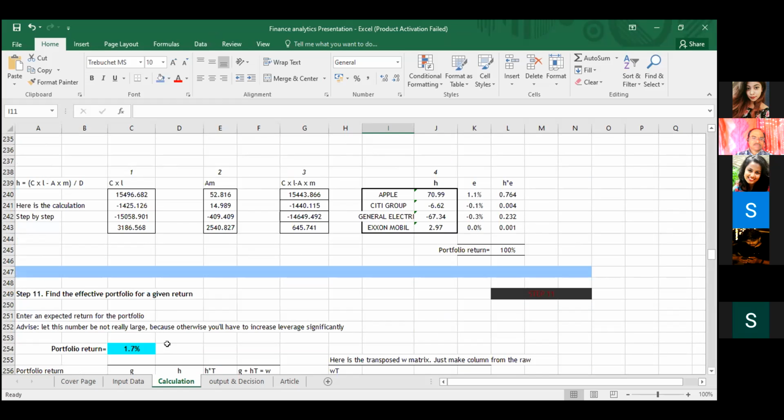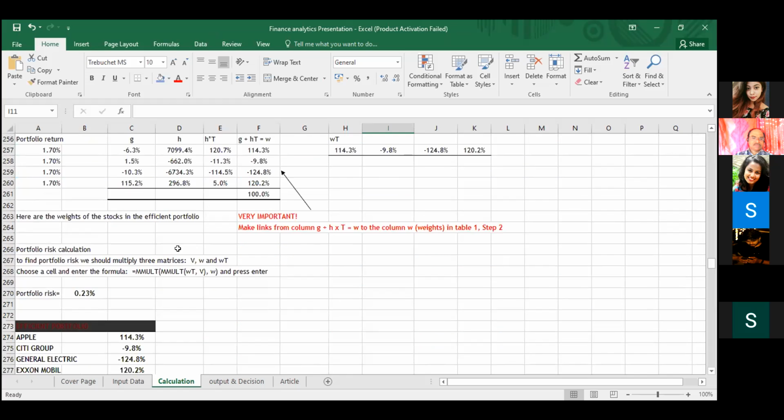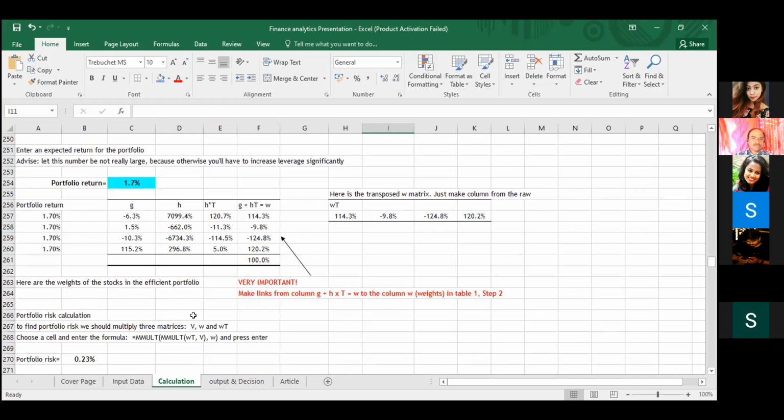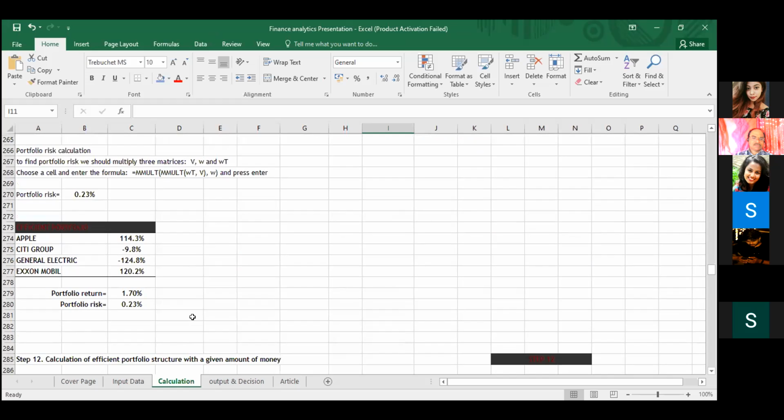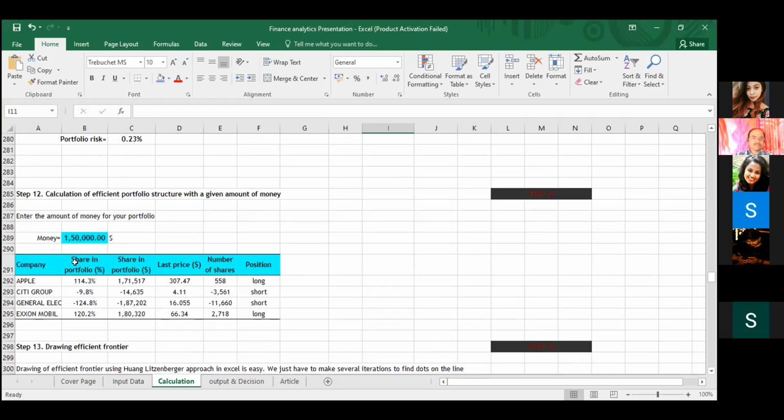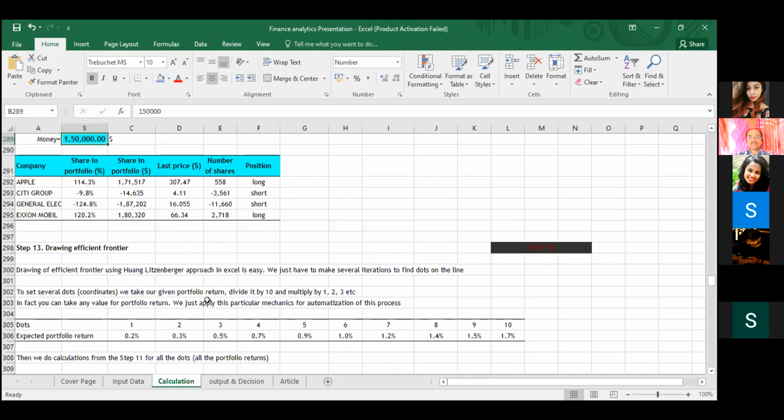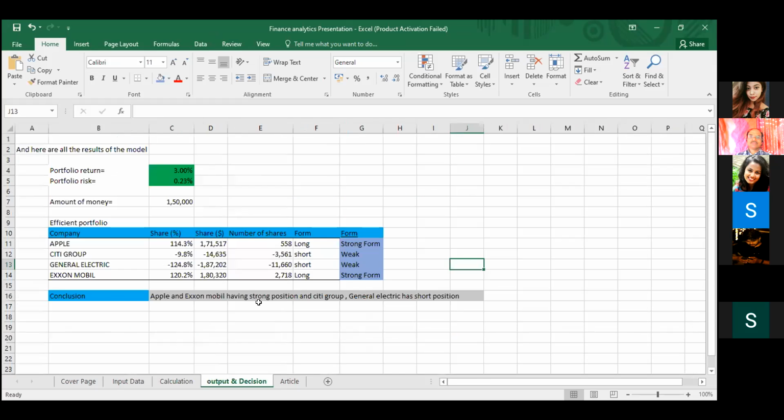And at the end, we have to find the efficient portfolio of the given return using that weight, and we use the formula. And the amount of money I have taken is 1,50,000 for the calculation of the efficient portfolio. Coming to the output and decisions, the portfolio return I have got is 3%, and the portfolio risk is 0.23%. And through the calculations, I have got this type of forms.